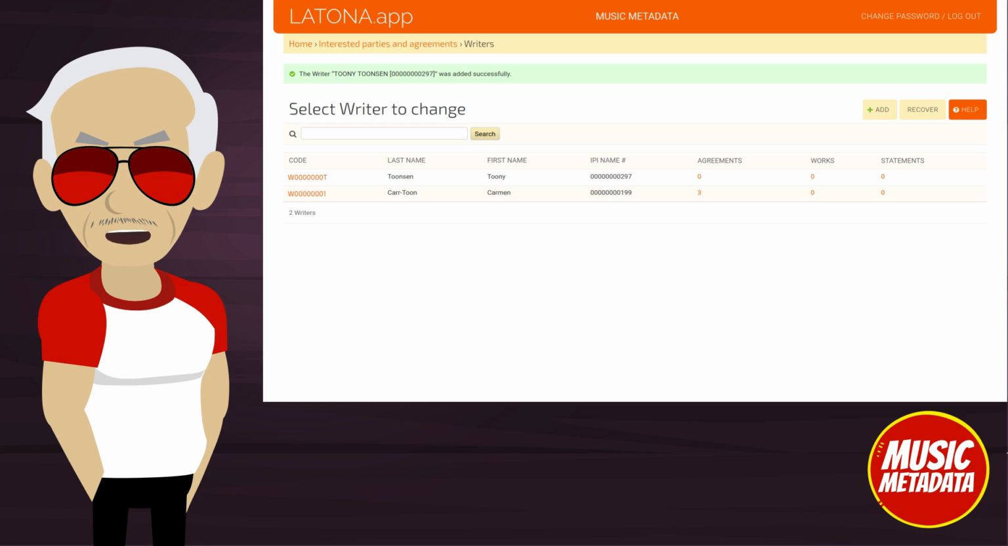Next we have 3 columns: agreements, works and statements. The number shows us the number of agreements for this writer, of works this writer has authored or co-authored, and of royalty statements. More importantly, they serve as links. Let's click on 3 in the agreements column for Common Cartoon.